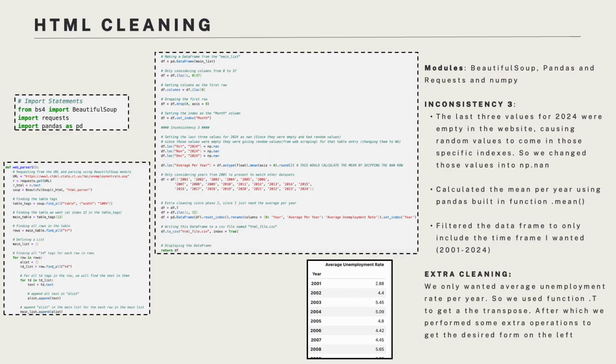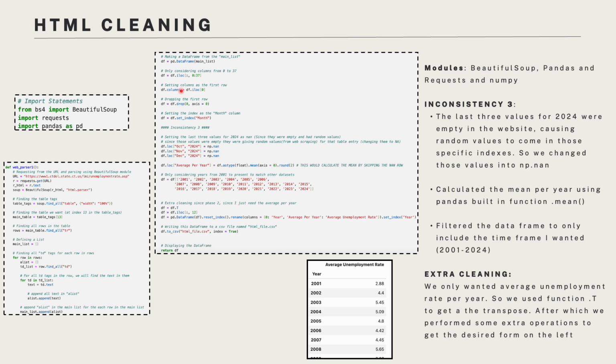For HTML cleaning, I used the modules Beautiful Soup, Pandas, and Requests. First, I used the requests module to get the HTML code from the website. Then I used Beautiful Soup to parse through the data and extract the text into a list. And then I created a data frame using the list, addressing inconsistency 3.